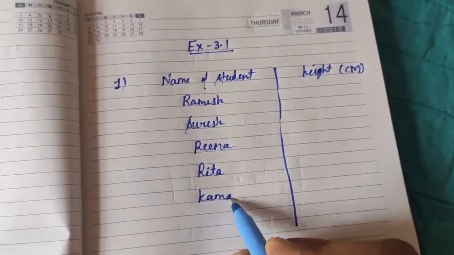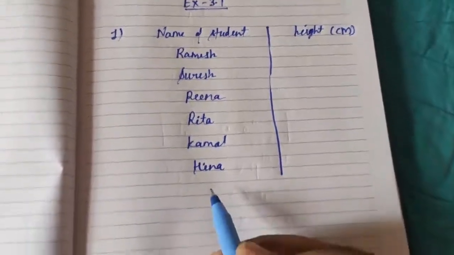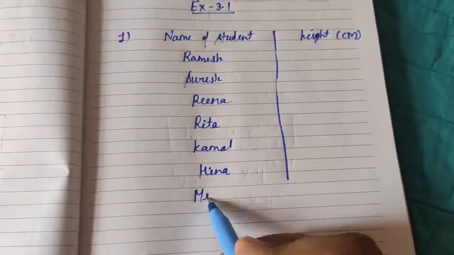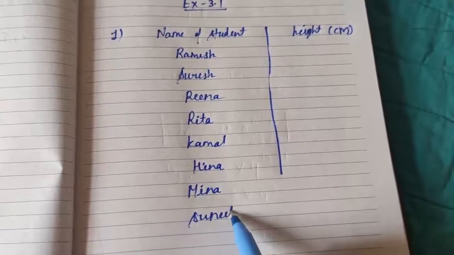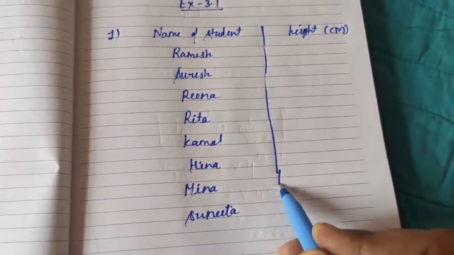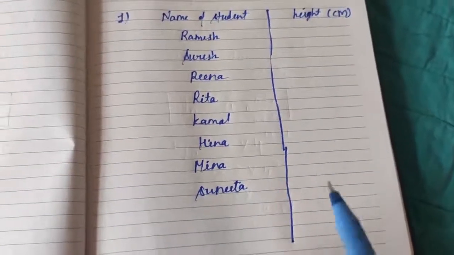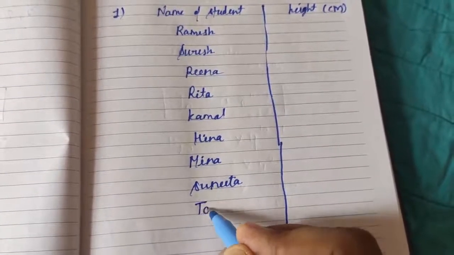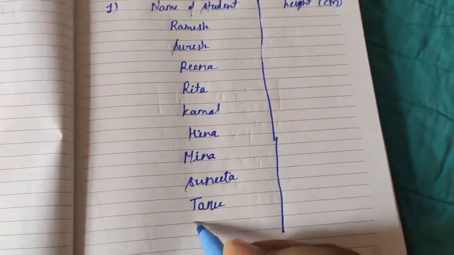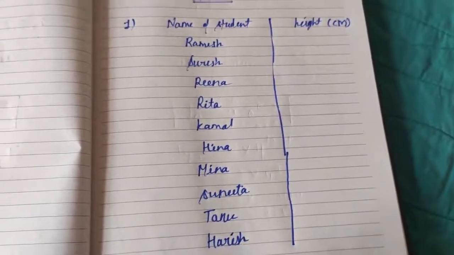Kamal, Hena, Meena, Sunita. These are 1, 2, 3, 4, 5, 6 and 8. Then here Tanu, Harish. Now here you can see 10 names are there.